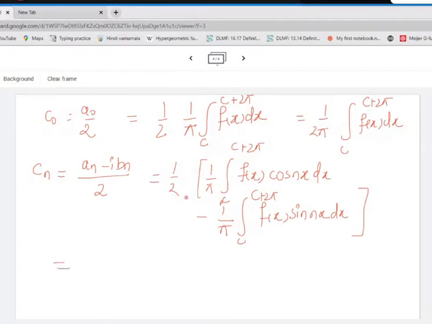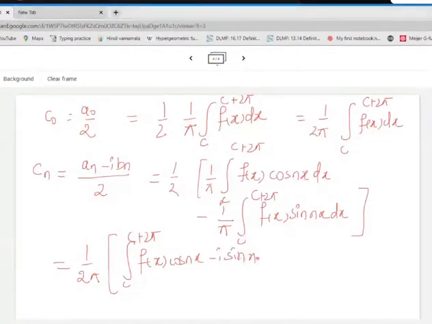Check out, I can take this pi outside, so it will be 1 by 2 pi, and both the integrals have the same interval, so we can merge them or put them together. So what we'll have is the integral from c to c plus 2 pi. Here we'll have f of x times cos nx minus i times sine nx. Is this part clear?